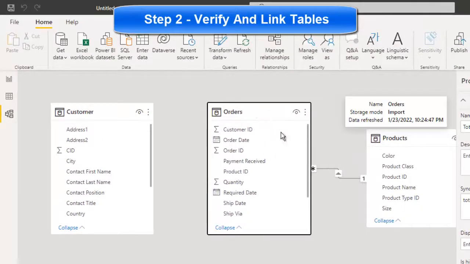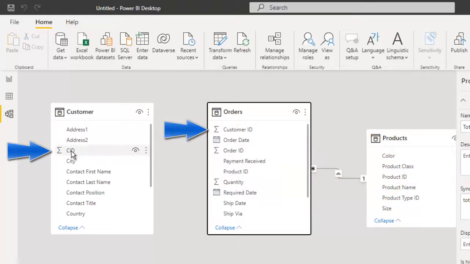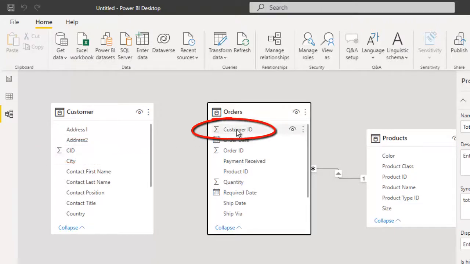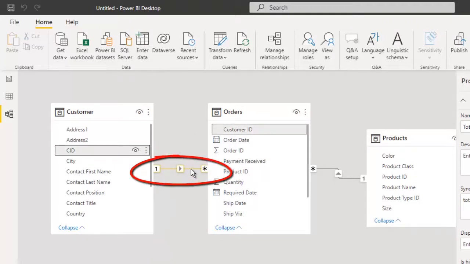As you can see, this one here is connected through the product ID, but these did not connect up properly, and that was because we changed the name of the CID. So if the name remained customer ID, then this would happen automatically. But because I made that change, it did not do it, so we're going to have to manually set these up. So if your data sources do not link properly, then you're going to have to manually do this. So I'm going to drag the CID and drop it on top of the customer ID, which establishes a link. When I highlight that link, you can see that those are now connected up.